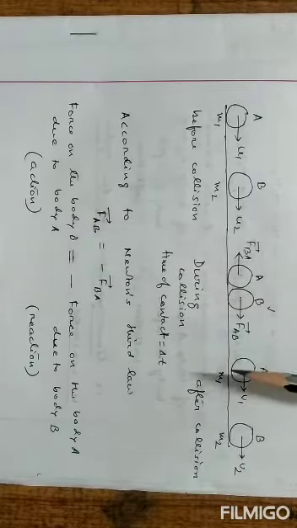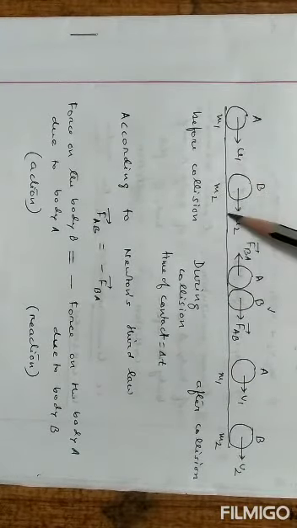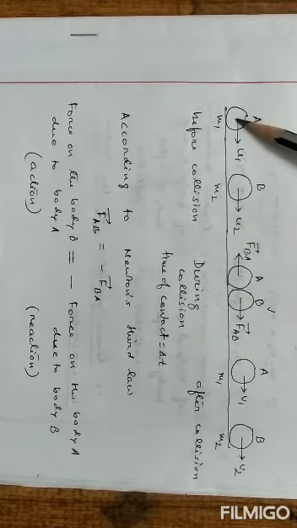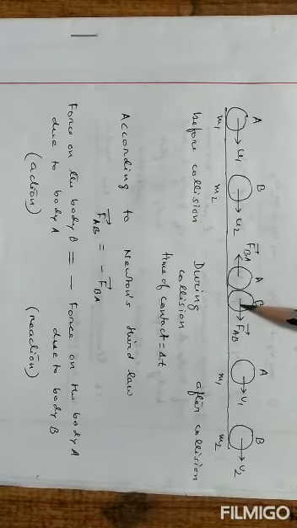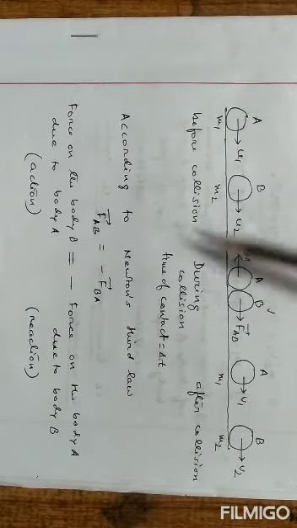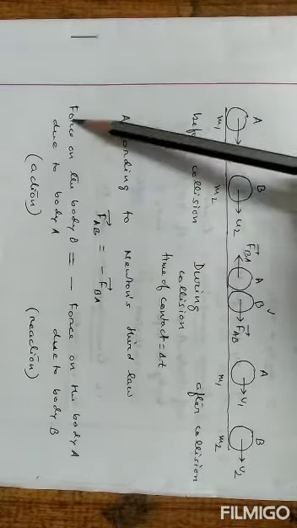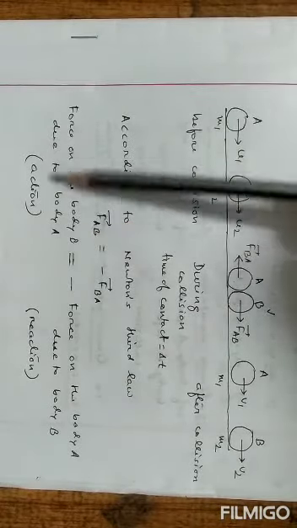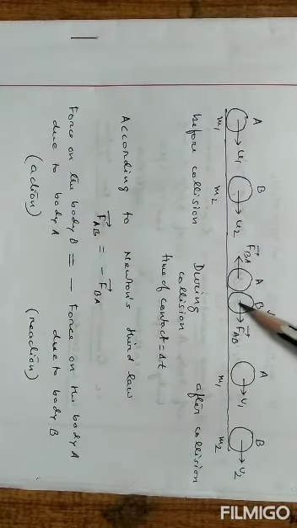This is action. Since velocity of A is more than velocity of B, after some time A hits B. When A hits B, it exerts a force on B, which is called FAB. What is FAB? Force on body B due to body A. So this is action.